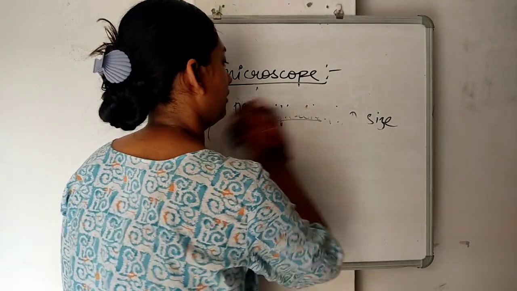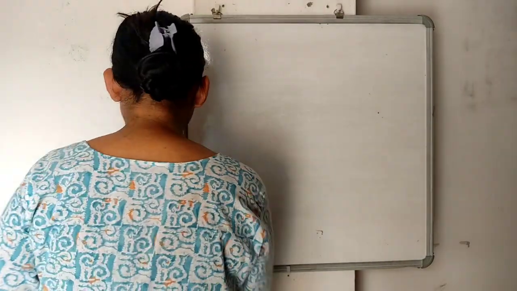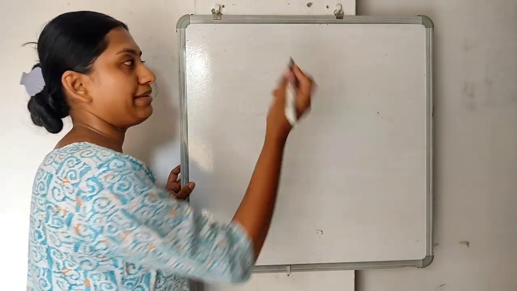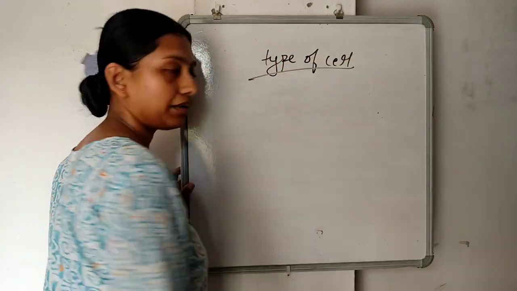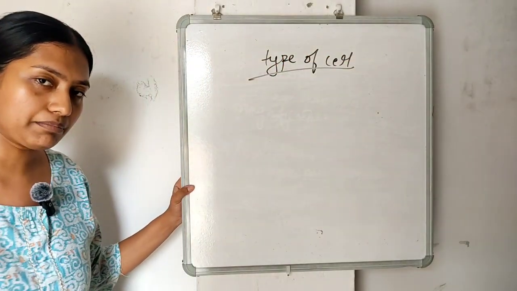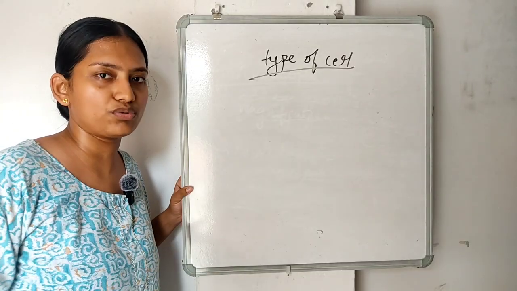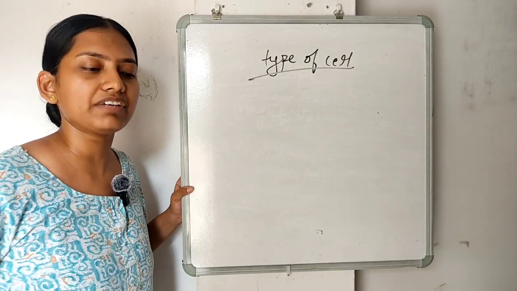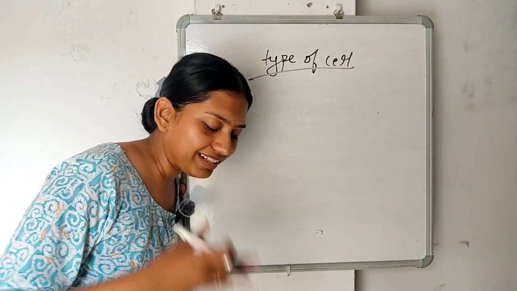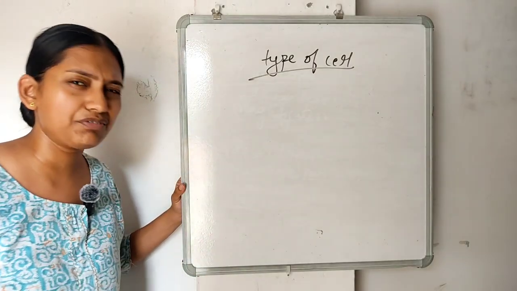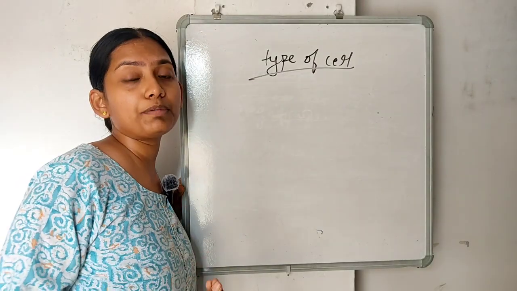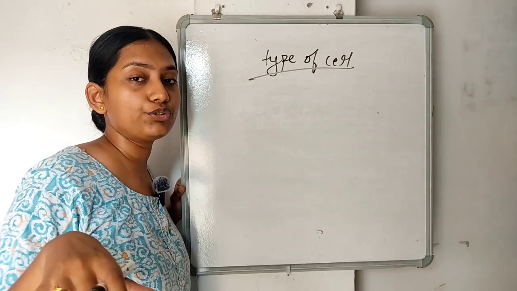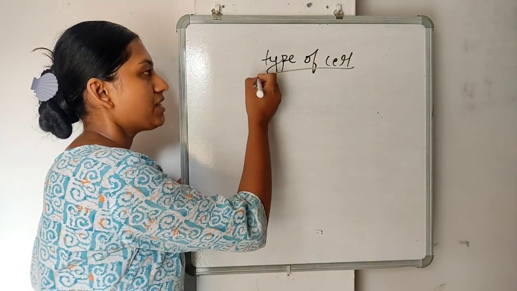Other than that, now let's discuss the types of cell. Don't worry, we will study the scientists who discovered all the types of cell, but this is how I teach my students for better understanding. If I tell them about the different scientists, they will get confused about what they discovered and what they did not. If you have a little overview about the cell, it will definitely be easier for you to understand all the things together. So, types of cell.